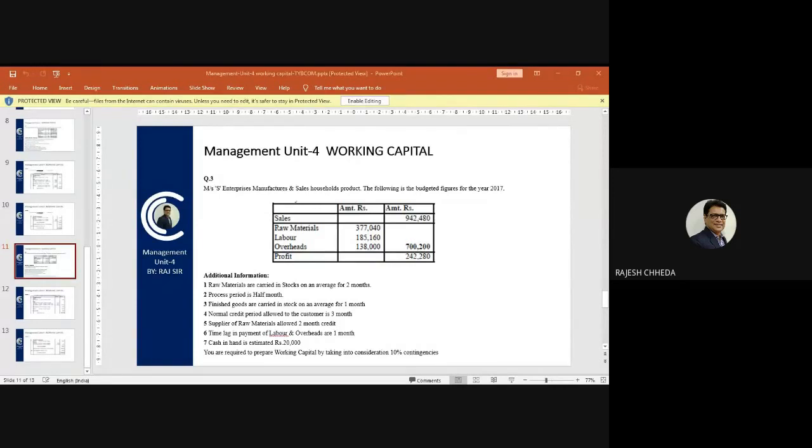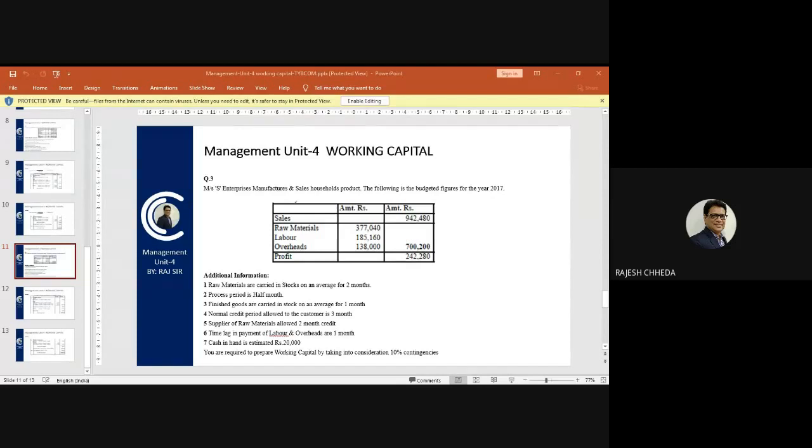You are required to prepare working capital by taking into consideration 10% contingencies. What they want to say is that you prepare a statement of working capital, an estimation statement which shows the estimation of future working capital requirement, where you need to add 10% of the working capital towards contingencies and come out with the final figure of requirement of working capital.